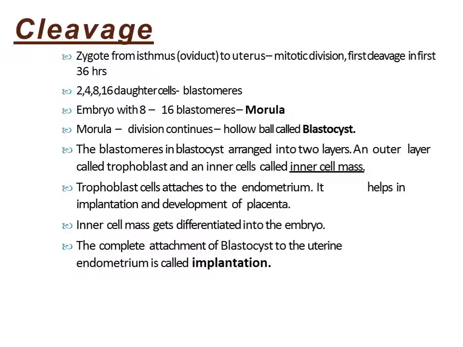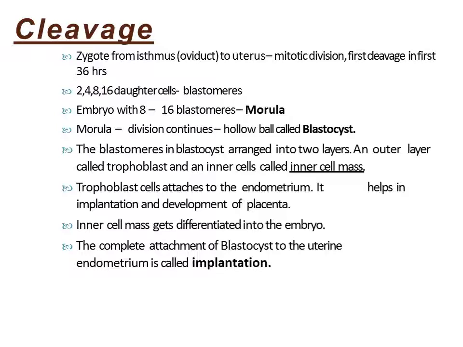Now, after the morula stage, cell division continues and blastomeres become arranged along the periphery, leaving a central cavity in between, which is called blastocoel. At this stage, the embryo is called blastocyst. Right? Morula will develop into blastocyst, where a hollow cavity is developed.